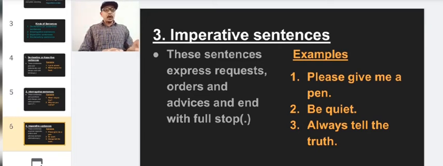The next one is always tell the truth. This is one kind of advice. So this sentence also comes under imperative sentences. These sentences express requests, orders and advice and always end with a full stop.